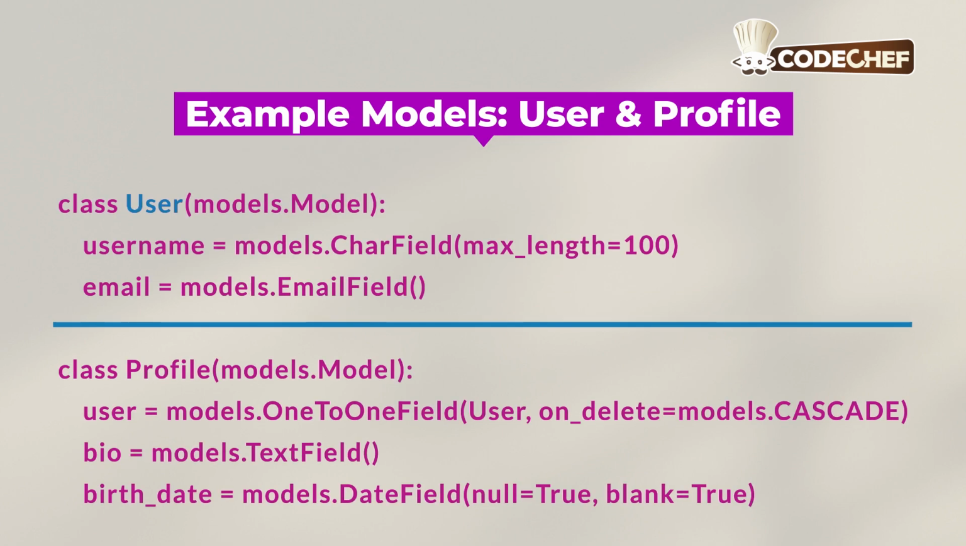So here is the simplest example of a one-to-one relationship. We have a user model and a profile model. Now inside profile, we create a one-to-one field linking it to the user model. This means one user has one profile and one profile belongs to exactly one user. So this is how we establish a one-to-one relationship in Django models.